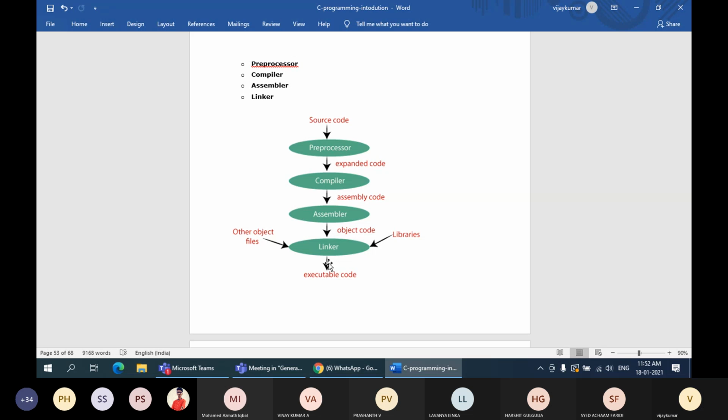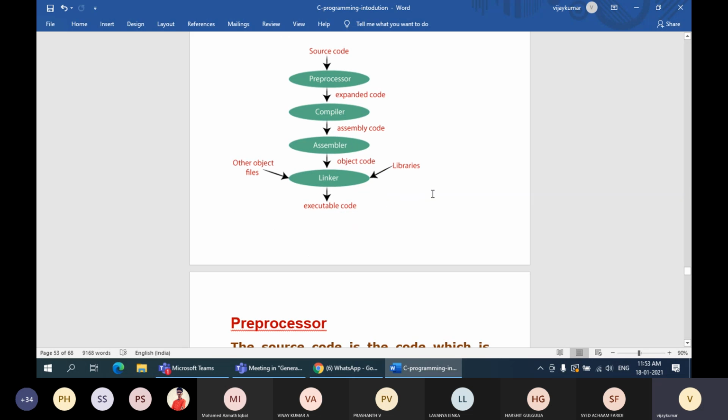Then the linker links each and every object file that you brought together, and it becomes an executable file. That file can be executed in your system. Simple concept. Clear, guys? I have already forwarded this file. You can go through these concepts once again, and if you find any doubts, you can ask questions.